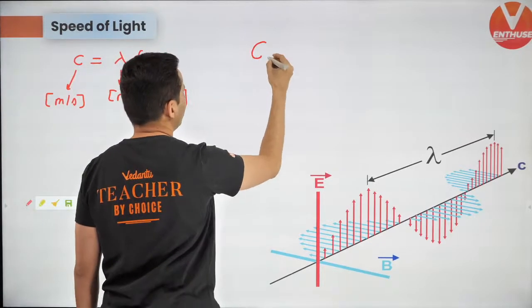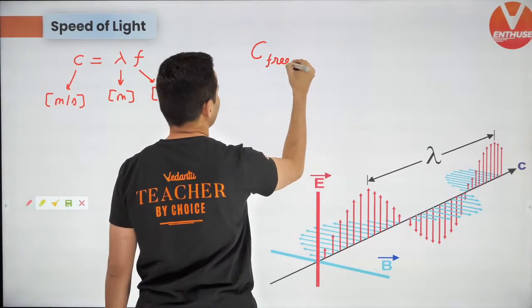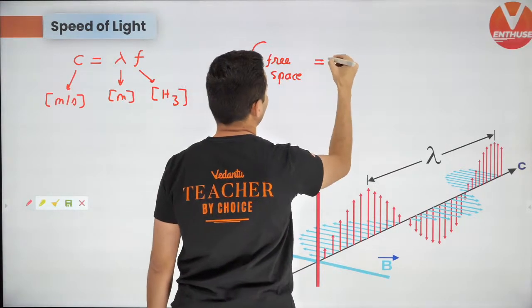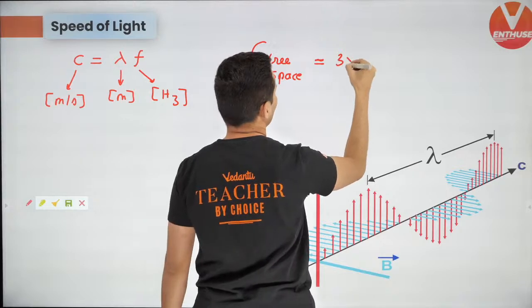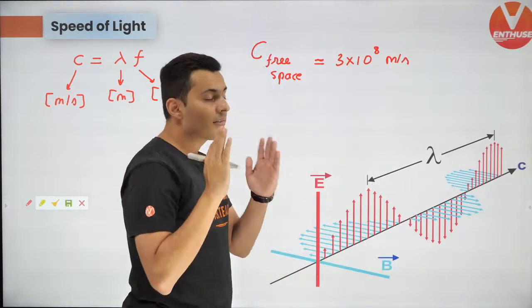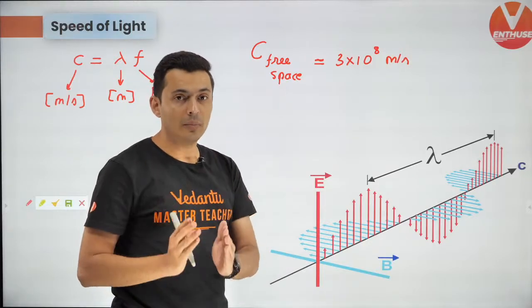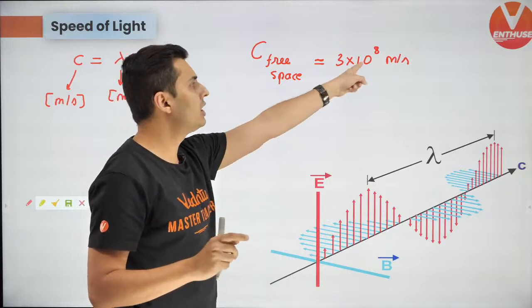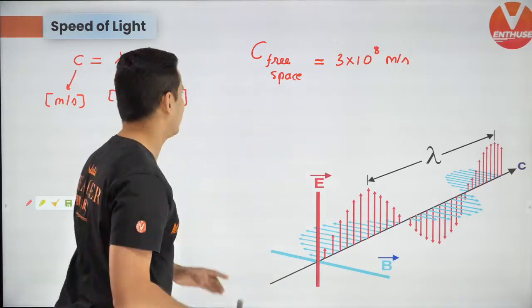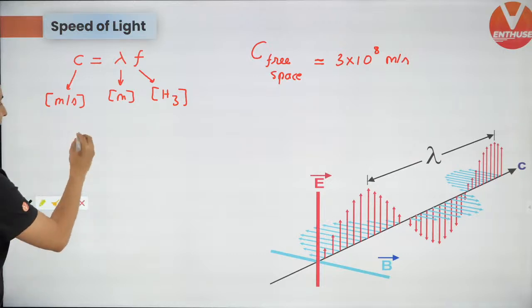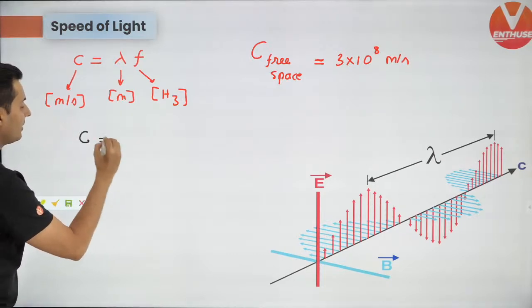Now the speed of light in free space, everybody knows this, is roughly around 3 into 10 to the power 8 meters per second, which is 3 lakh kilometers per second. That's not it. There are some additional formulas which you should know now. These are new formulas. Listen to it.